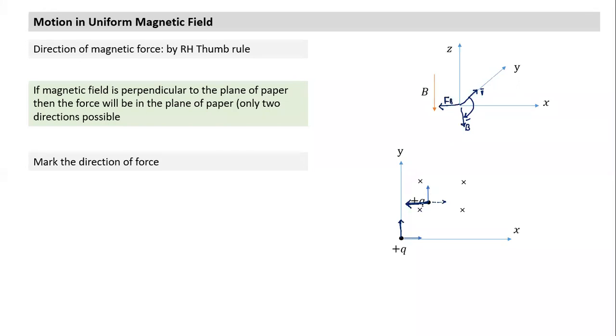So in both cases there are 3 ways you can do it. You can do from here itself, you can do right hand thumb rule. You can convert into a 3-dimensional figure also. And third thing you can do, you can use positive dot right, if you understand. If it is negative, it will be the other way around.